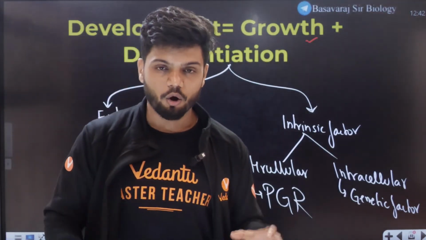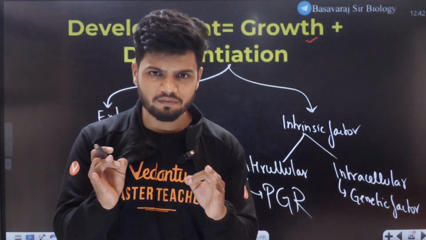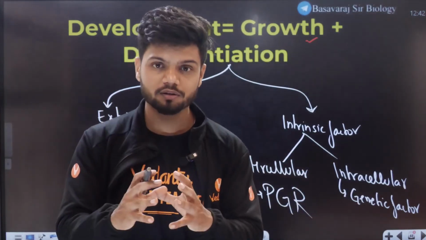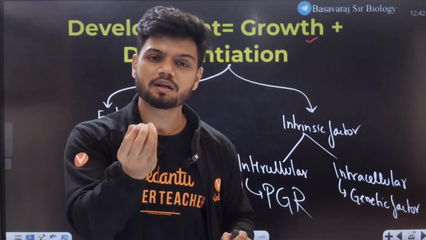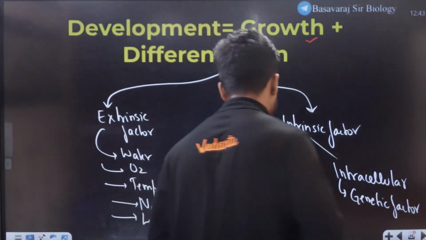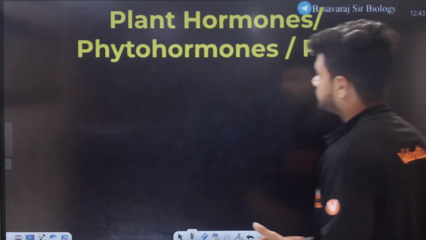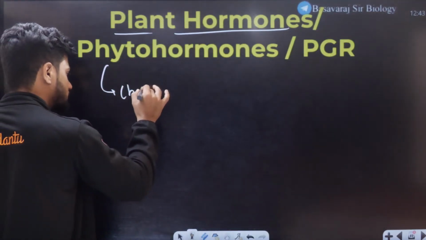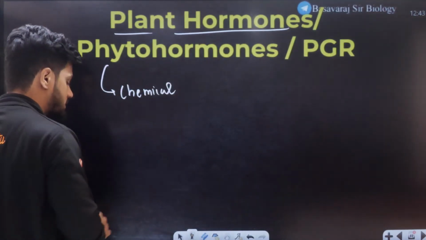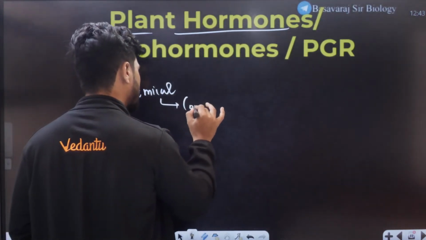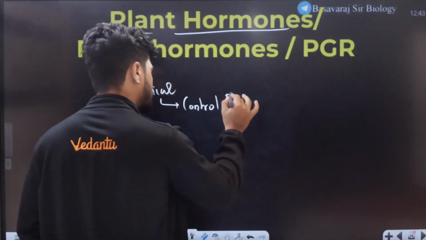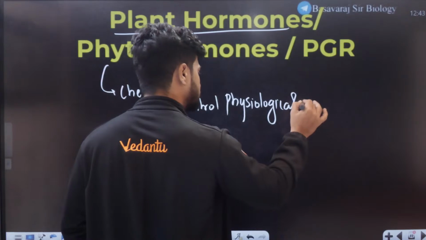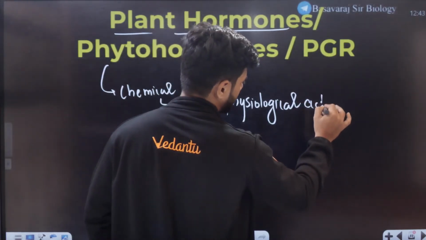For example, all the growth and development which we have learned till now can actually be controlled by certain chemical substances. Those chemical substances are also called plant hormones. These are the chemical substances which control physiological activities.